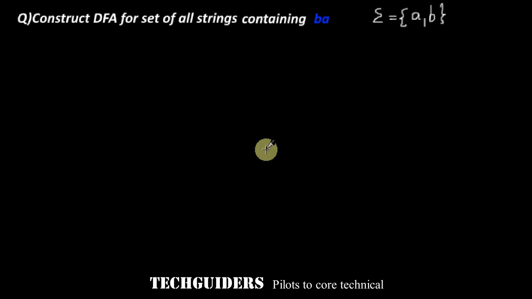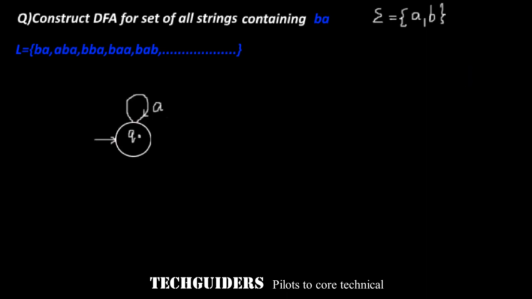Construct a DFA for the set of all strings containing the substring ba over the alphabet sigma with two symbols a and b. Here the language consists of strings containing the substring ba. In the beginning, the automaton will be in the initial state Q0, and in this state the machine is expecting the substring ba. So as long as it sees b, it will remain in the same state Q0, expecting a substring ba. Whenever a symbol b is found, it will move to another state Q1.